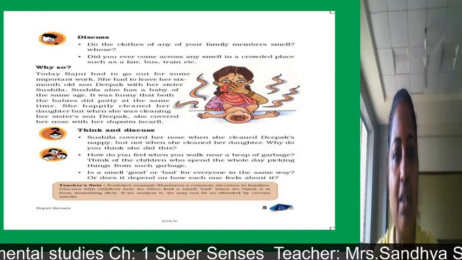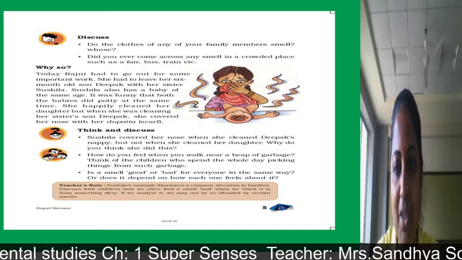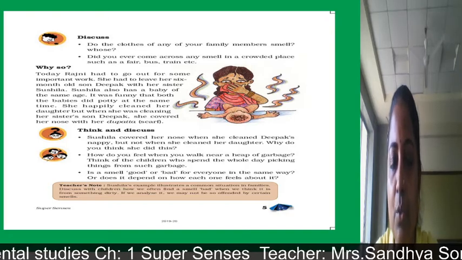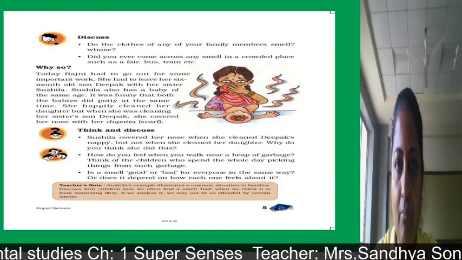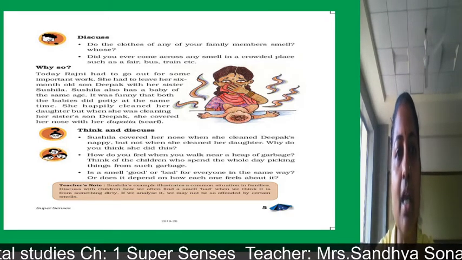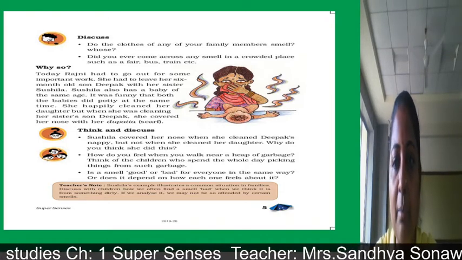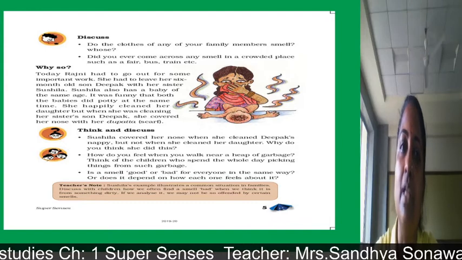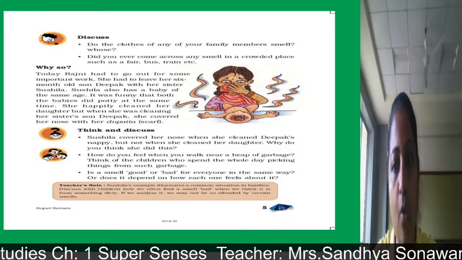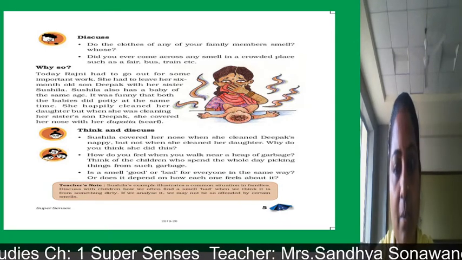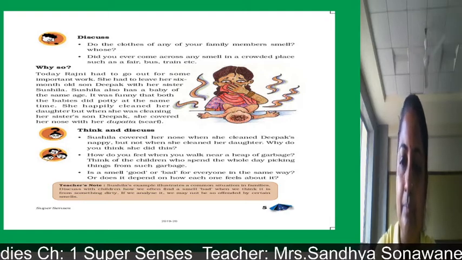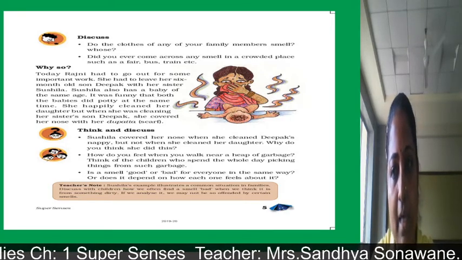So let's start with 5th standard environmental studies subject. In the first video, students, we have seen chapter number 1, and in that we have seen different sense organs and how they work for human beings. After that we have seen sense organs for dog, cat and different animals, birds. Now we will see the next part of this chapter.